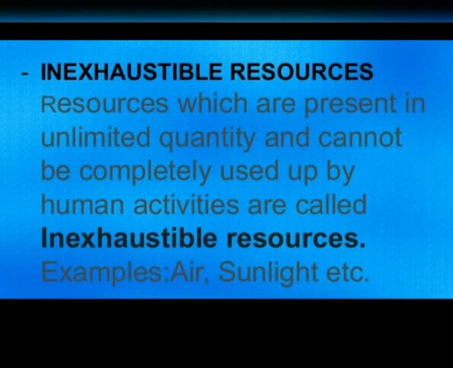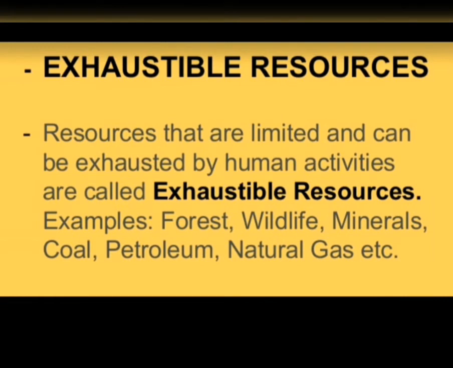Now, the term exhaustible means something which can be used up completely, so that nothing is left behind. So those resources which are present in a limited quantity can be used completely, right?